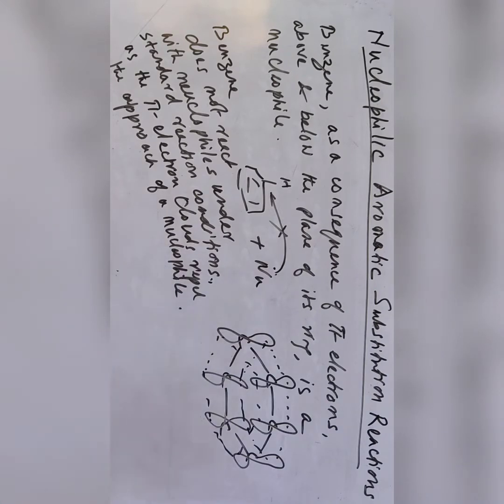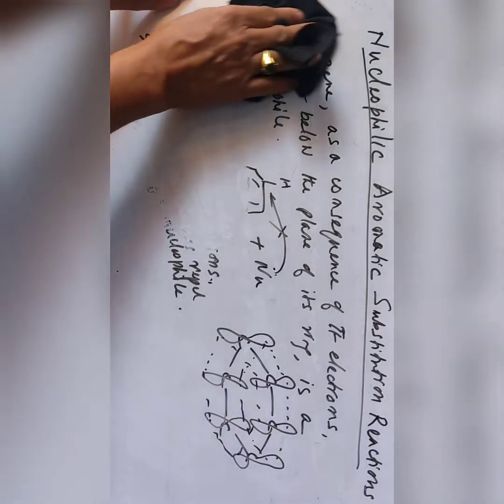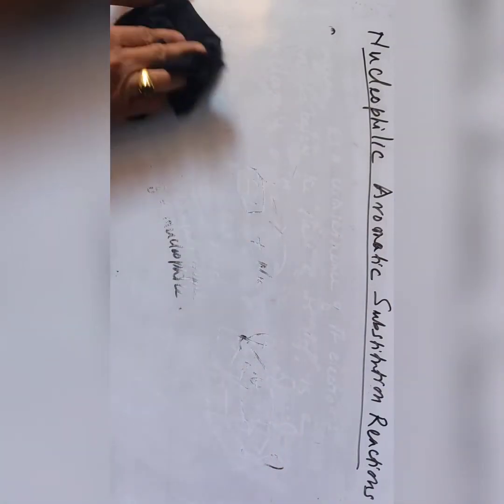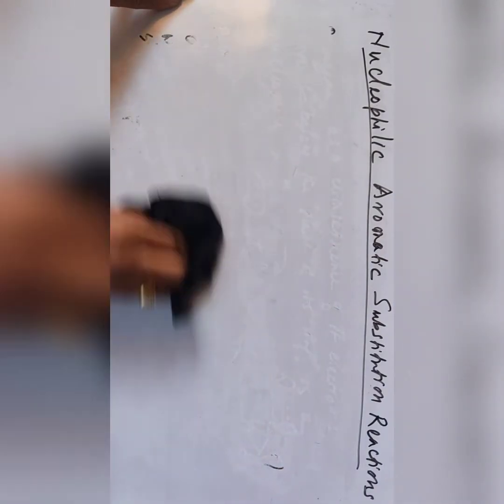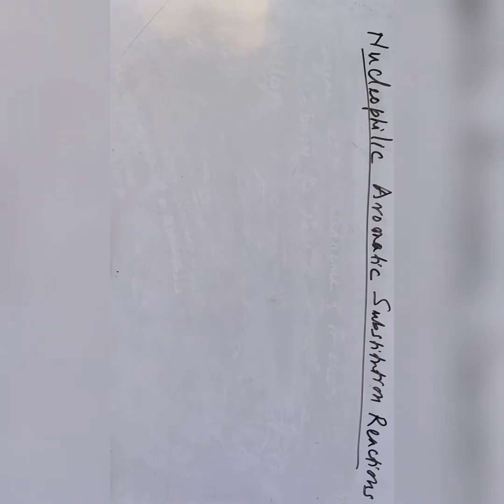And thus the approach of a nucleophile is hindered. So that's why benzene itself is a nucleophile, and in normal conditions benzene doesn't undergo nucleophilic aromatic substitution reactions. However, if the benzene ring has one or more substituents that strongly withdraw electrons from the ring by resonance, then nucleophilic aromatic substitution may take place.